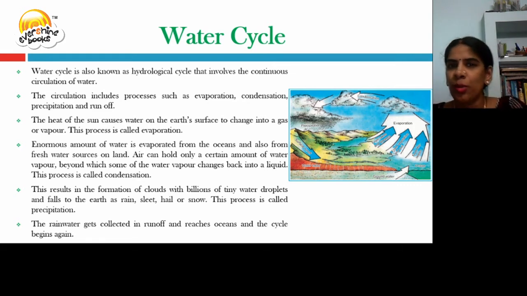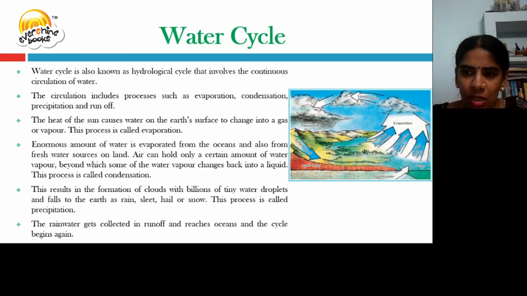So, an easy way to remember the water cycle: first, evaporation will take place from the groundwater, oceans, vegetation, soils, lakes, rivers, streams, etc. All the water gets evaporated, but the air can hold only a certain amount of water vapor, beyond which it condenses back into a liquid.